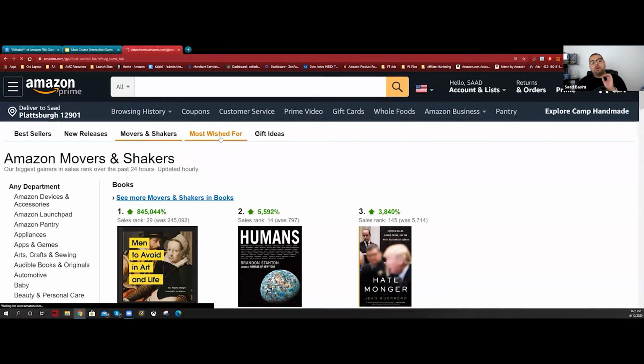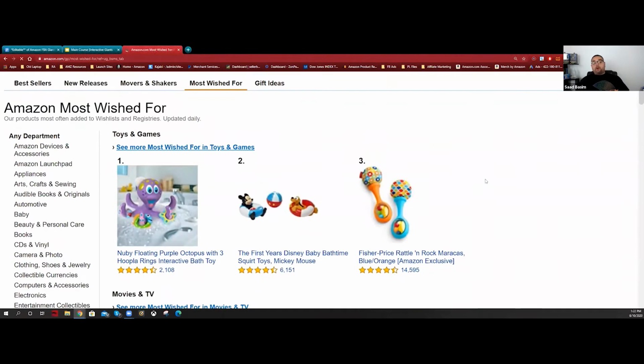Now, most wished for. Most wished for is a product that people basically put in their wish list. Pay attention here and be careful. You need to do your due diligence very carefully here, because most wished for is a technique people used in the past to rank a product very quickly.